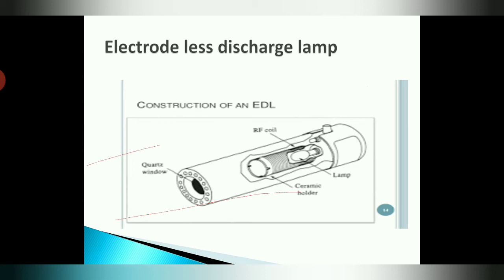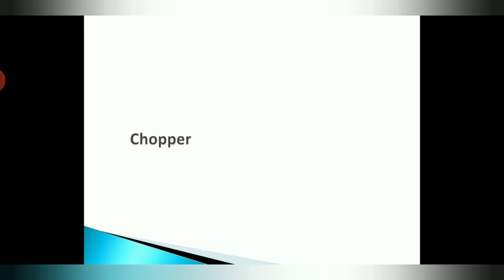So student, the next and most important component of the AAS is the chopper. The main function of the chopper is this: a rotating wheel is introduced, which is put in between the flame and the hollow cathode lamp. So it is known as the chopper. Its main function is that it cuts the steady light from the lamp into intermittent light, and this gives an alternating current in the photocell.